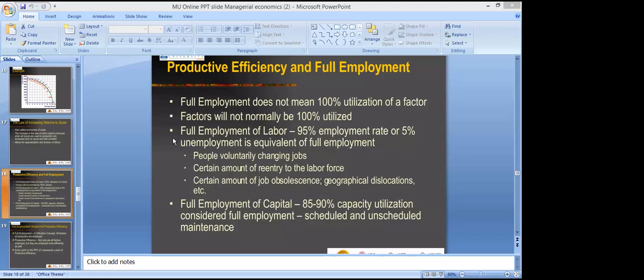There is a certain amount of re-entry of the labor force. There is also a certain amount of job obsolescence and geographical dislocation. There may be a time period when our job becomes obsolete because of changes in technology.